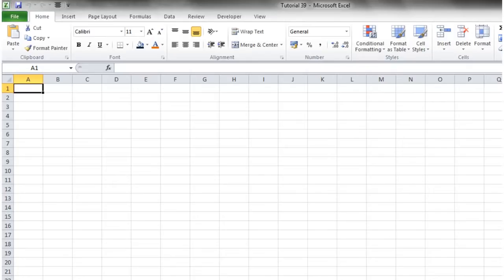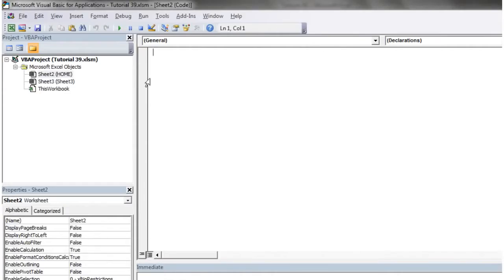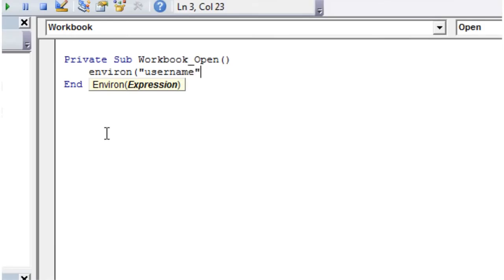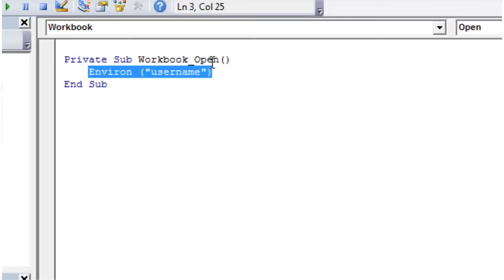The main things I use it for are kind of when people open it up to test user access. So let's go in here. So one thing you can use from here is if you put in environ username, then this is going to return a string that gives you the value of the username of the computer that's logging in. So my one comes up as Matthew, so let's put if environ bracket username equals Matthew,